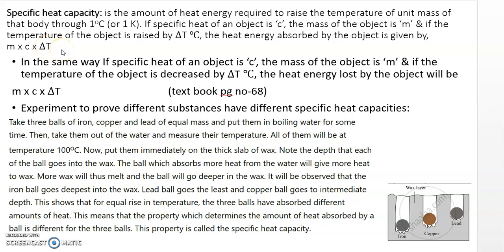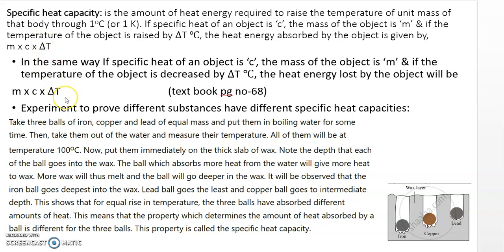In the same way, if the specific heat of an object is C, the mass of the object is M, and the temperature is decreased by delta T, then how do you find the heat energy lost by the object? It will be M into C into delta T. Delta T will be the decrease in temperature, and this will be the increase in temperature.